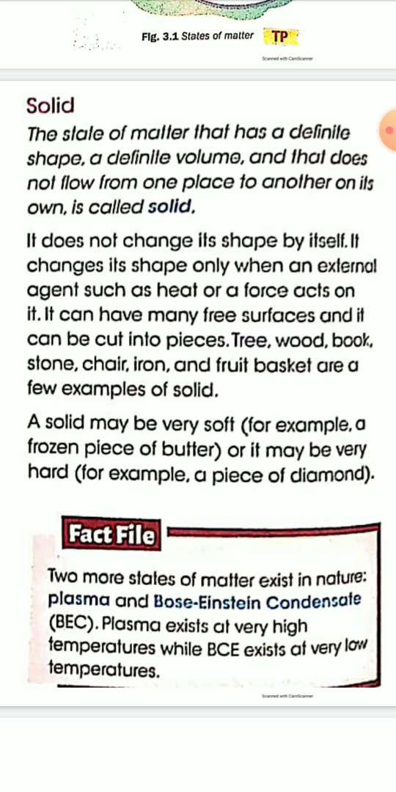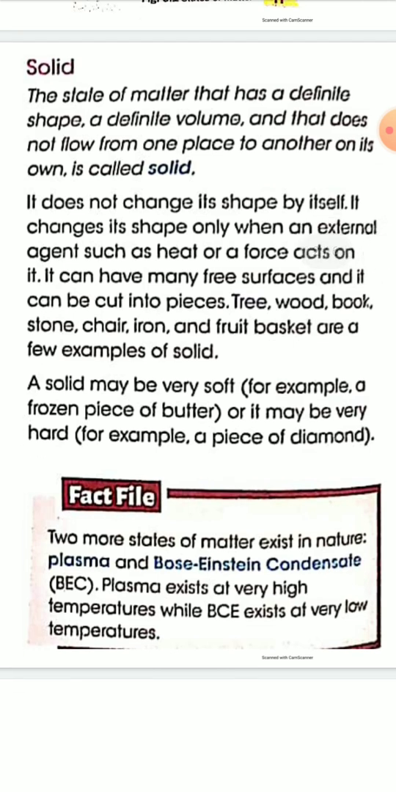Similarly, a solid may be very hard. For example, a piece of diamond. Diamond is the hardest substance, the hardest solid. So a solid may be very soft, or may be very hard.